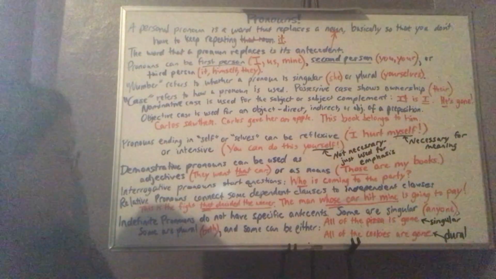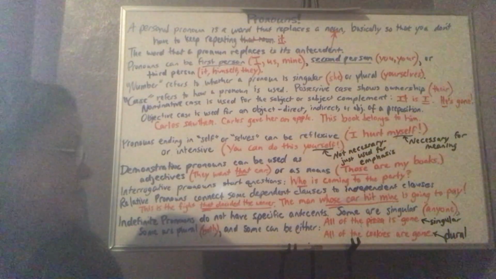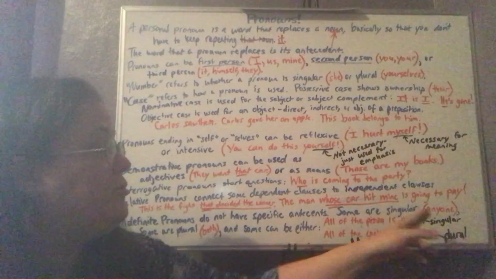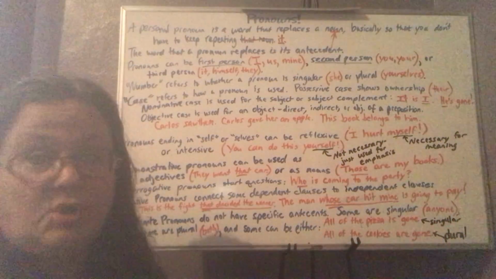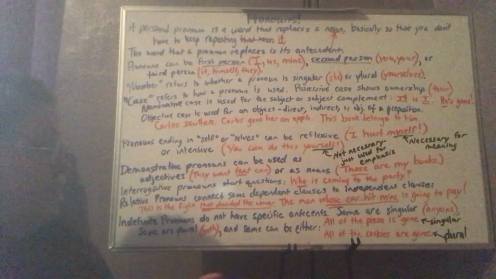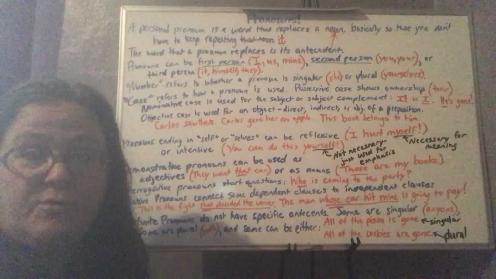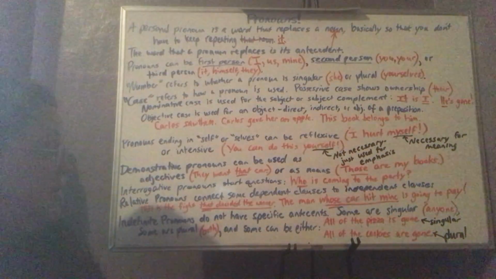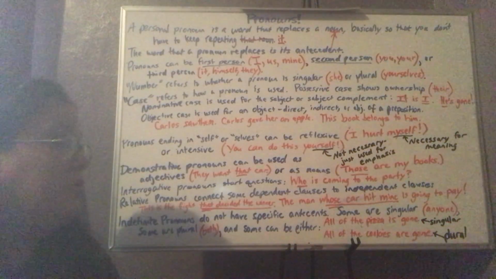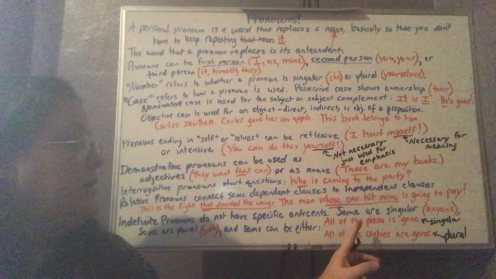Indefinite pronouns do not have specific antecedents. Some are singular, like the word anyone is singular always. Some are plural, like the word both is always plural. And some can be either singular or plural, like the word all.